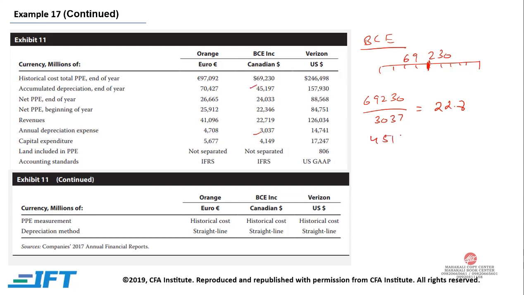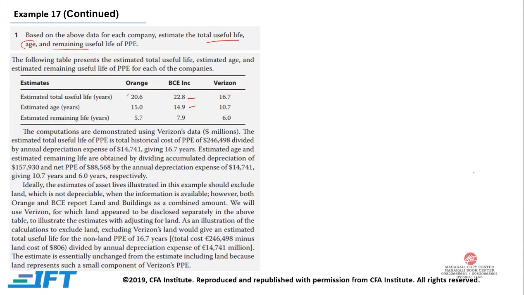So 45,197 divided by 3,037 is equal to 14.9. And the remaining life: the net property, plant and equipment at end of the year is 24,033. 24,033 divided by 3,037 will give us 7.9. So 22.8, 14.9 and 7.9 for BCE.